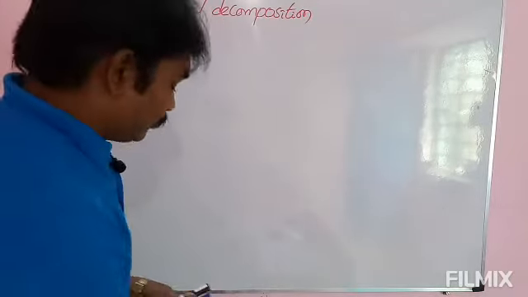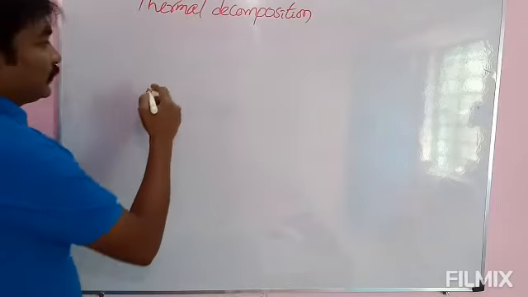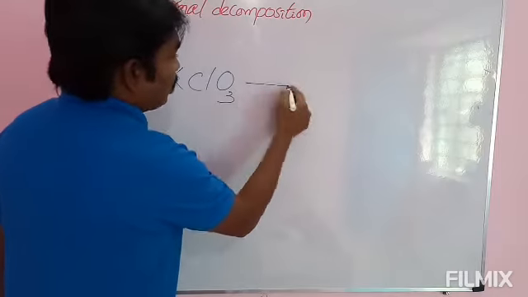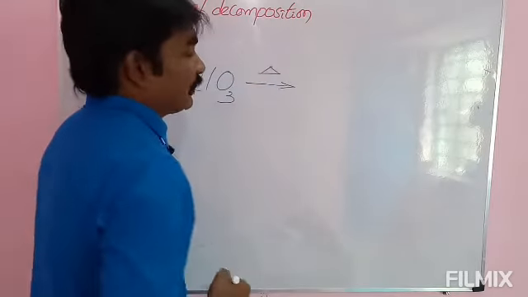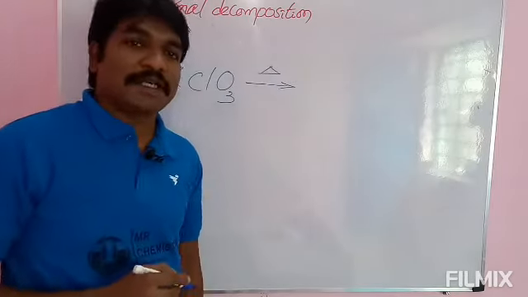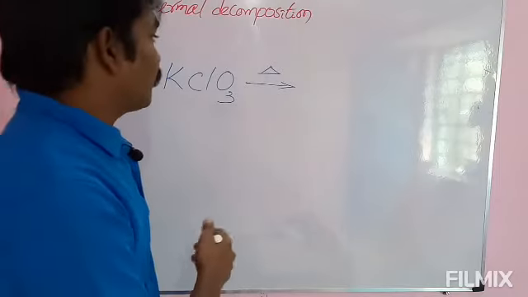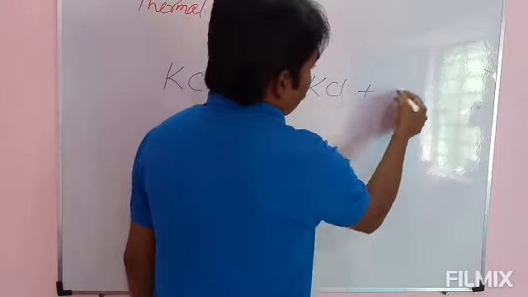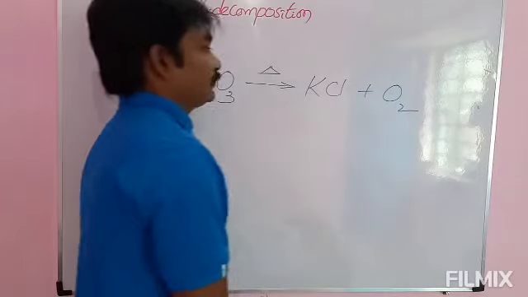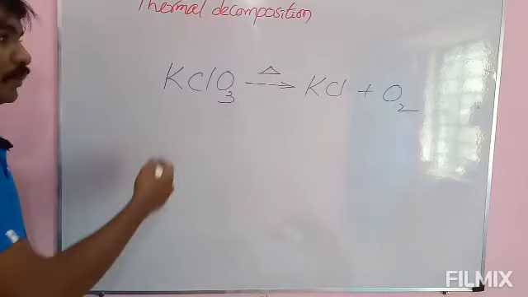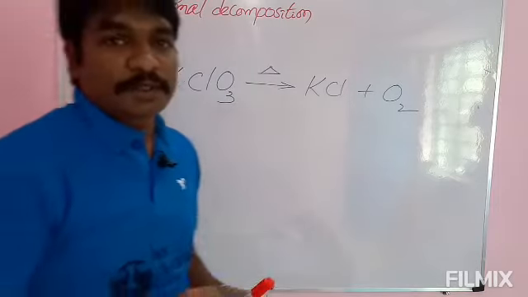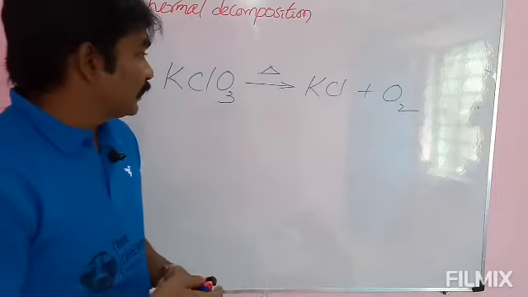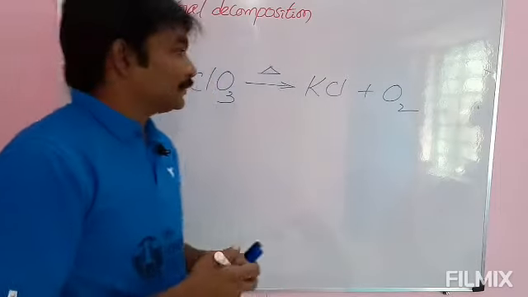One more example, potassium chlorate, KClO3. Potassium chlorate on heating, I am using delta symbol to represent the heating process. Potassium chlorate on heating decomposes into potassium chloride and oxygen gas. Okay, try to balance this one.